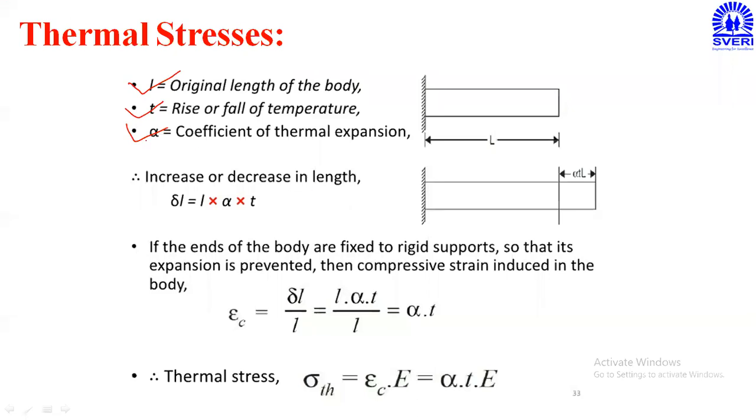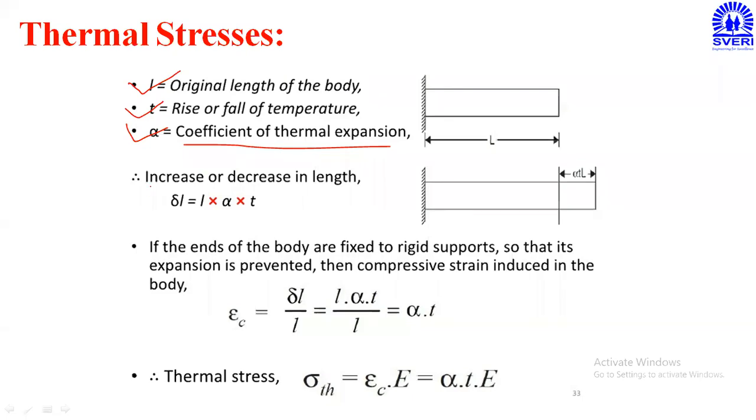So instead of Young's modulus E, we are using alpha as the coefficient of thermal expansion. It represents the thermal expansion of that particular material. Whatever material comes in contact with the temperature has this alpha value, and it is constant, which will be mentioned in the problem statement.